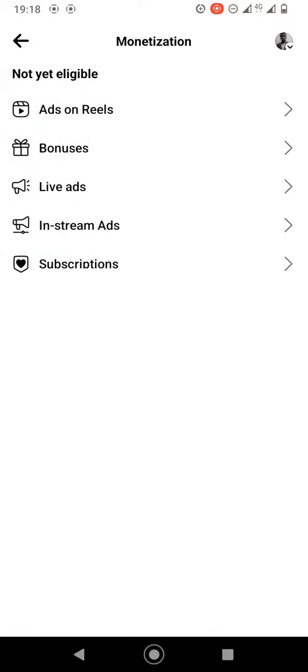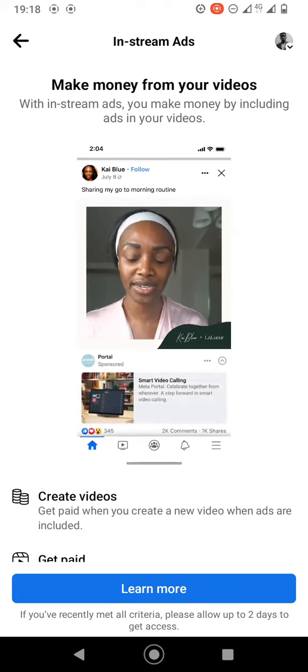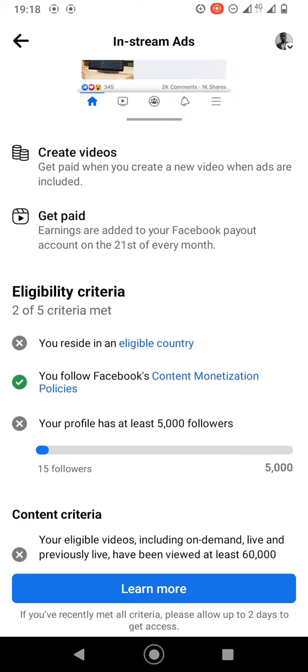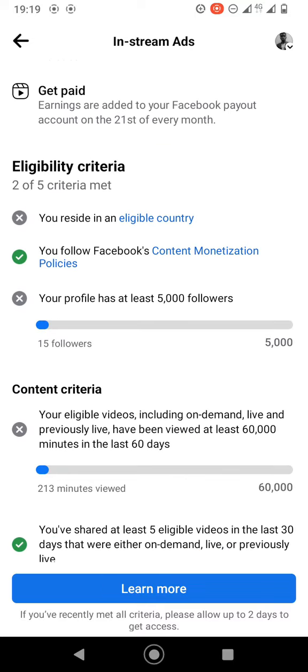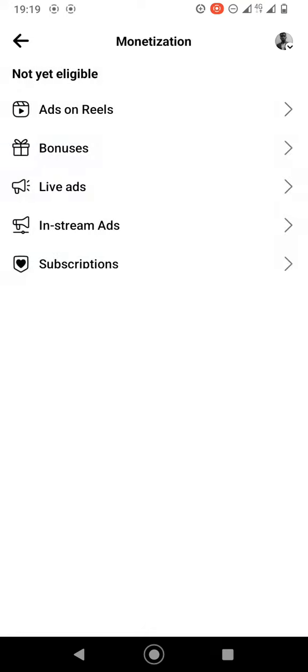Let's check the other option, earning the in-stream ads. Most of you have seen these ads when you are playing videos on Facebook. See that sample in that video there. Now, you must reside in an eligible country, follow monetization policies, have at least 5,000 followers. Okay, same here. 60,000 minutes in the last 60 days. And you've shared at least 5 eligible videos in the last 30 days. So that's how to earn.